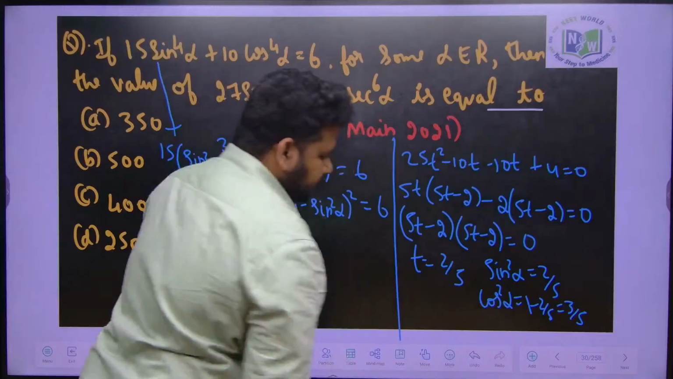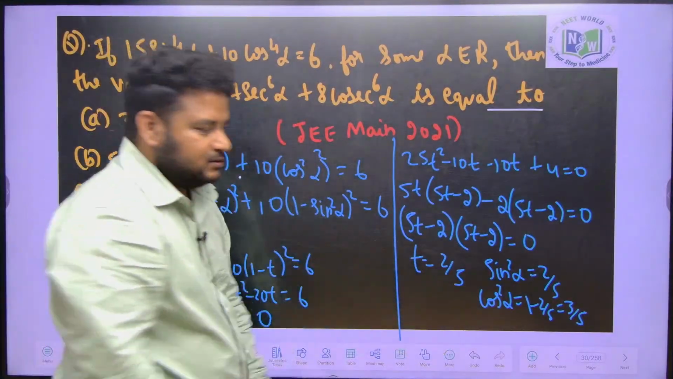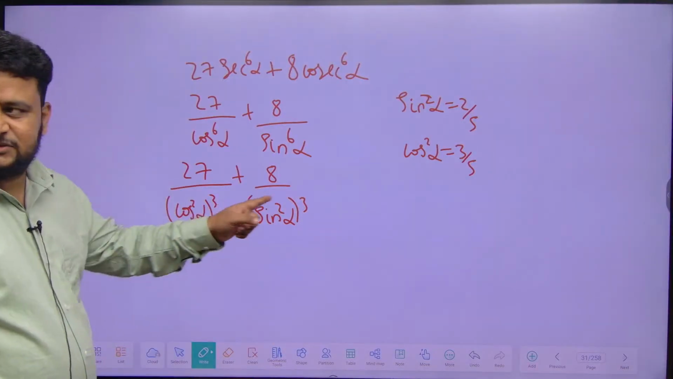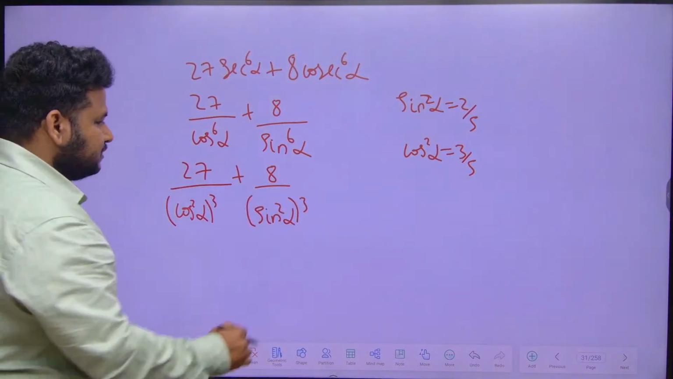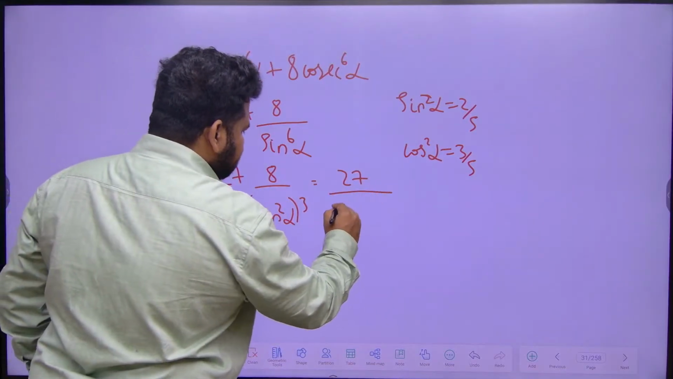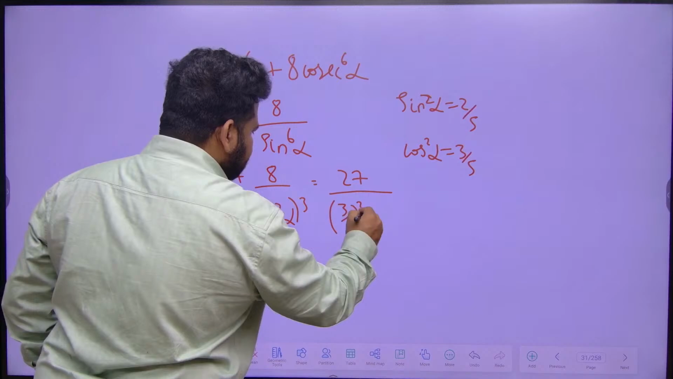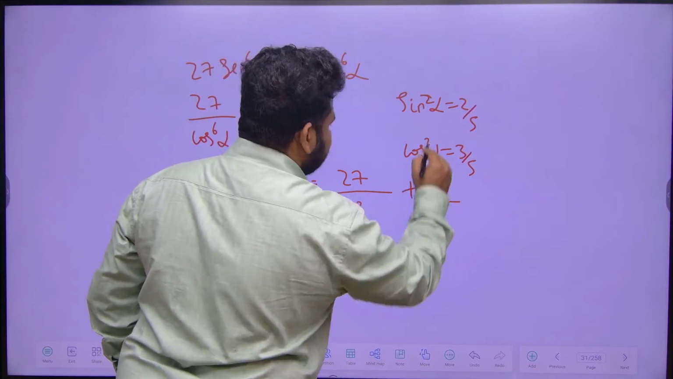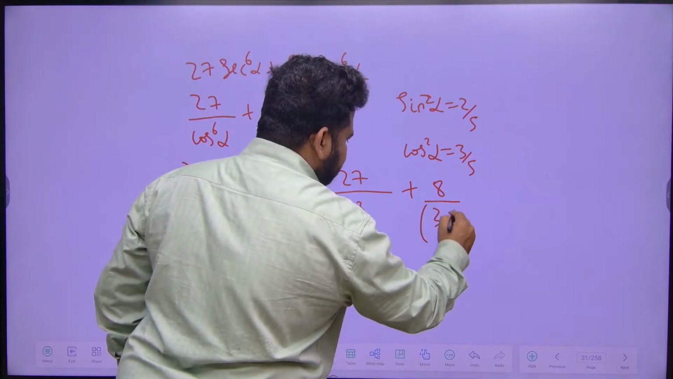So see here we got the values 2 by 5 and 3 by 5. We have to just substitute the values. Cos square alpha is 3 by 5. Put the value here. So this will become 27 by 3 by 5 whole cube plus 8 by sin square alpha, which is 2 by 5, whole cube.